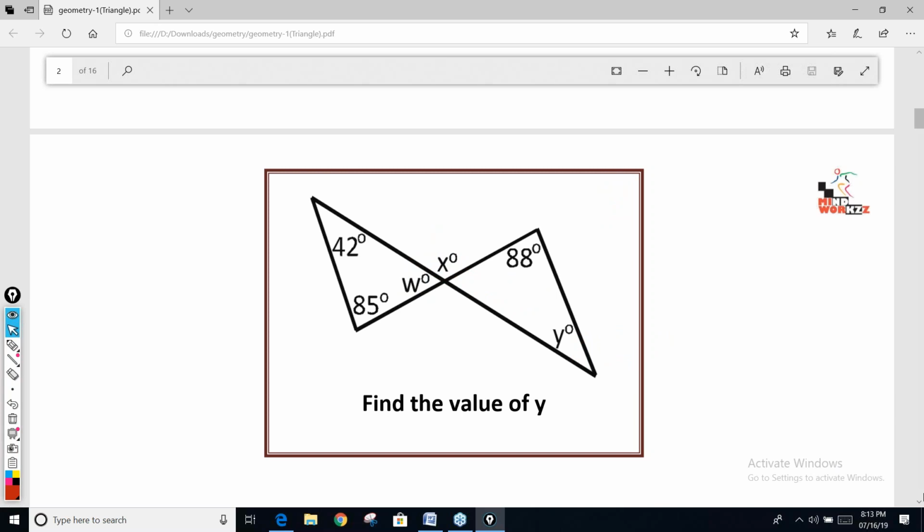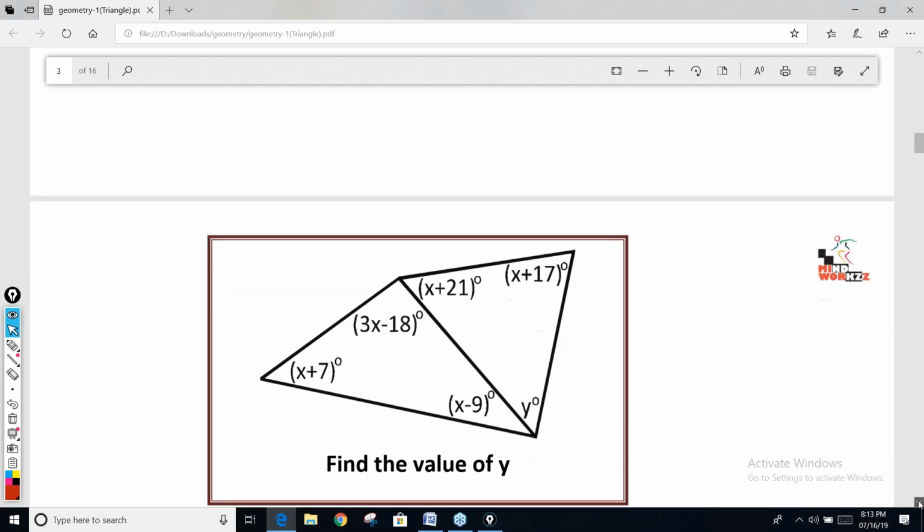So first do these questions, then we'll come to the next type. Try this.